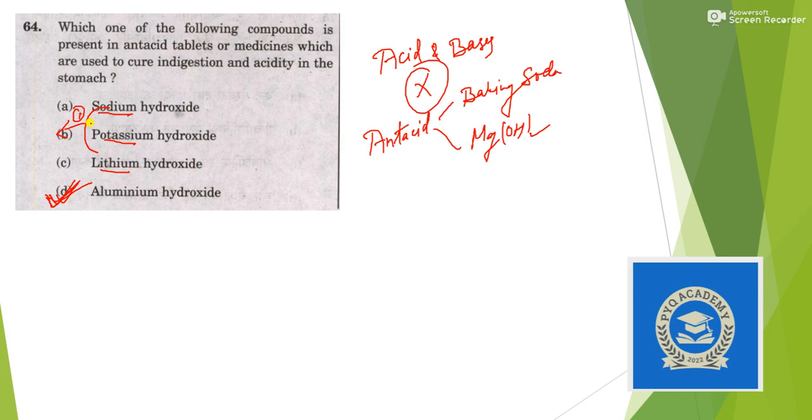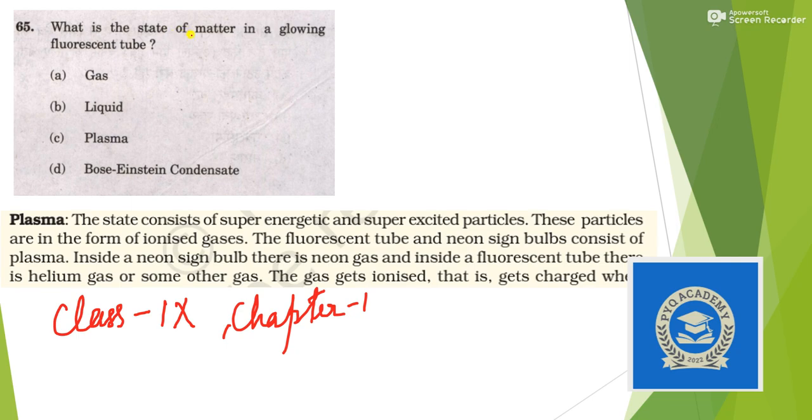Okay, next question, what is the state of matter in a glowing fluorescent tube? Directly taken from NCERT. So you will find a picture in class 9 chapter 1's last page. The plasma state consists of super energetic and super excited particles. These particles are in the form of ionized gases. The fluorescent tube and neon sign bulbs consist of plasma. That means the fluorescent tube has the matter inside in plasma state. So our answer is option C.